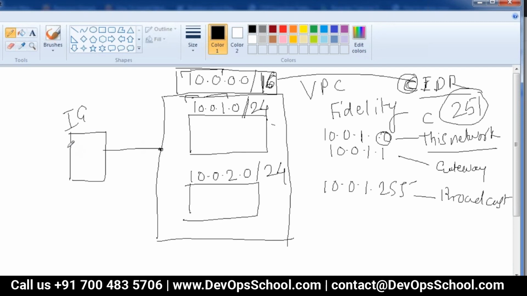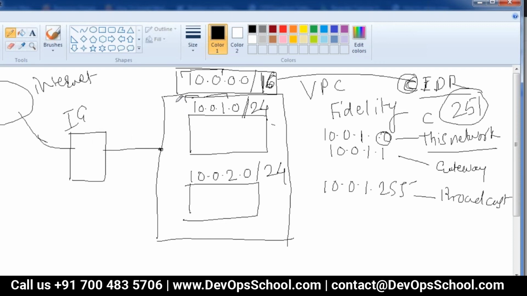What is the function of this IG? It will connect your VPC to the internet. So for connectivity outside, or for traffic coming into the VPC, you need an internet gateway. This is again a virtual entity completely managed by AWS. You will not have to do anything. It will take care of the connectivity part.